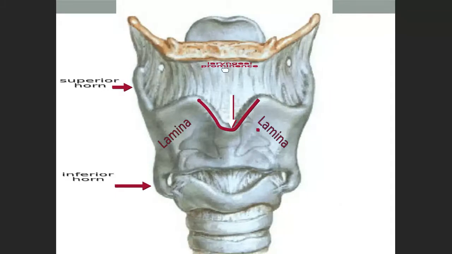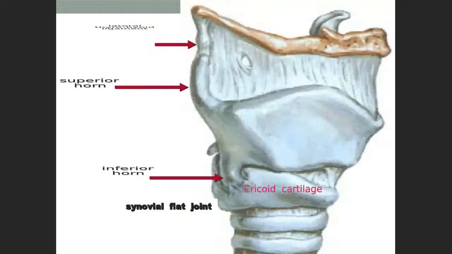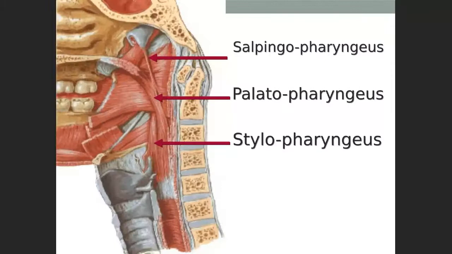Here we will revise that point. The thyrohyoid membrane, this one. This is the thyrohyoid membrane. It is having two passages. What is the importance of these passages? I will tell you next. And then there is another membrane, the thyrocricoid membrane. And then another membrane, the cricotracheal membrane or ligament. So these are the three muscles.